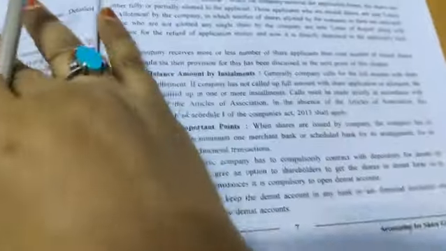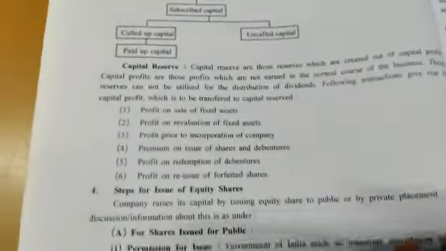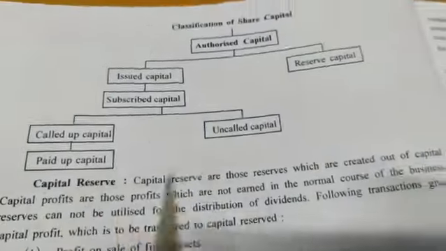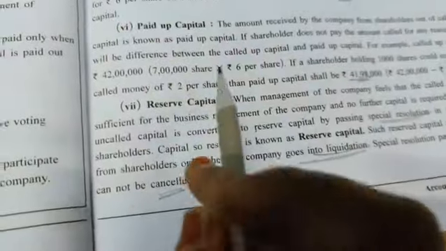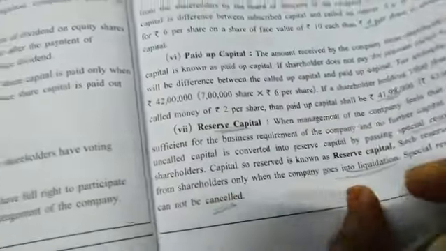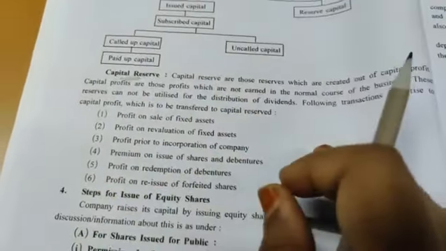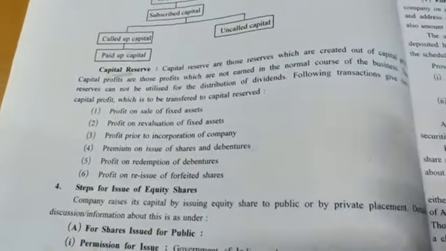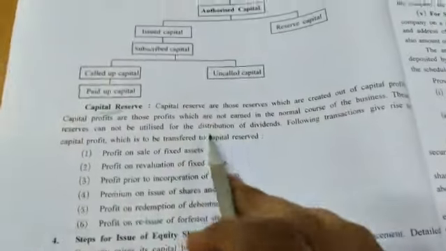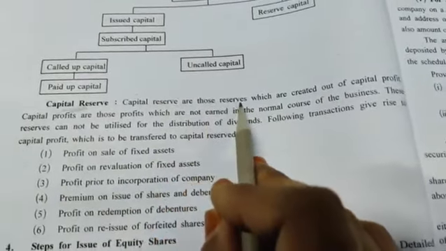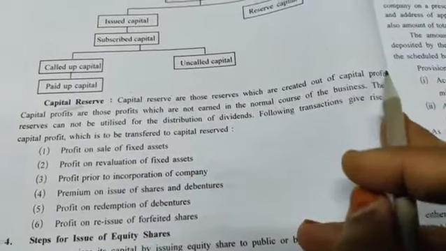Next is capital reserve. See, this was reserve capital and here this is capital reserve. Now what do you mean by reserve capital and what do you mean by capital reserve? Okay, so see, capital reserves are those reserves which are created out of capital profit.